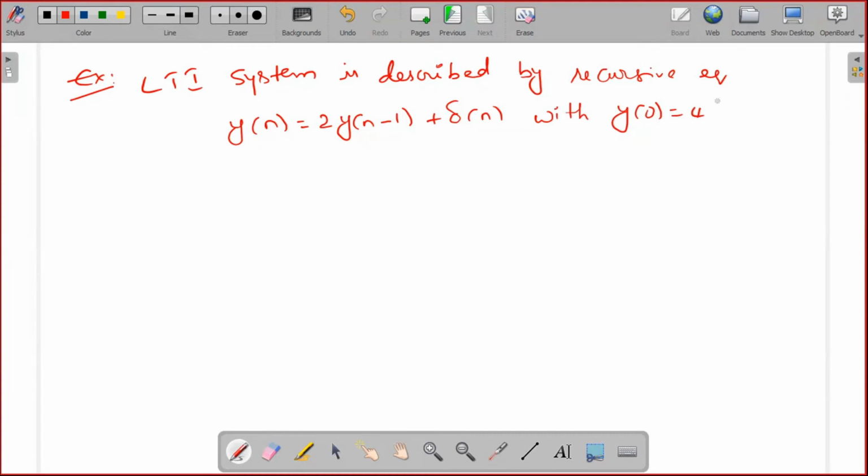Now check whether the system is stable or not. Here we don't have the impulse response to check whether it is absolutely summable or not. We don't have the h of n. Here the system is described by one recursive equation, y of n is equal to 2 into y of n minus 1 plus del of n, and we have an initial condition, y of 0 is equal to 4. Now, how will we check whether the system is stable or not?